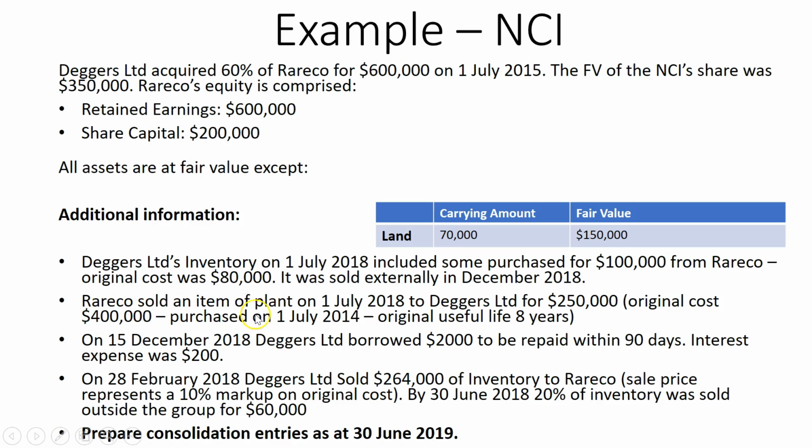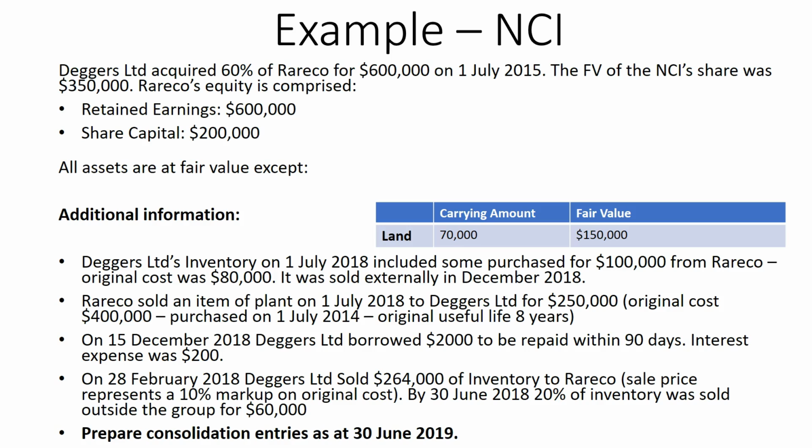Then Rareco sold an item of plant on 1 July 2018 to Deggers Limited for $250,000. Original cost $400,000, purchased on 1 July 2014, original useful life 8 years. So we've got an intra-group sale of the plant in the current period. Then on 15 December 2018, Deggers Limited borrowed $200,000 to be repaid within 90 days, with interest expense of $200. So we've got intra-group borrowings in the current period.